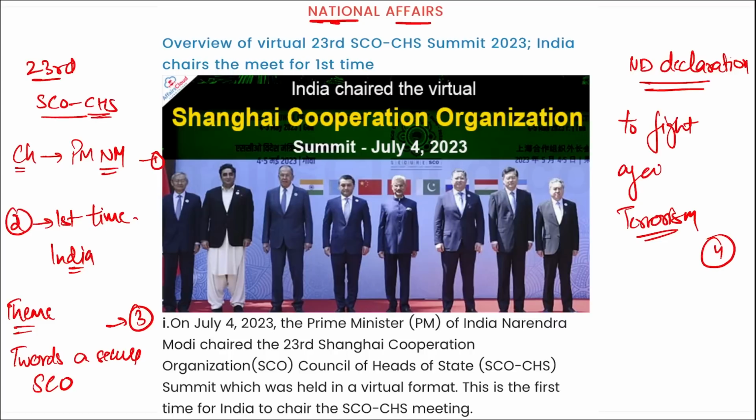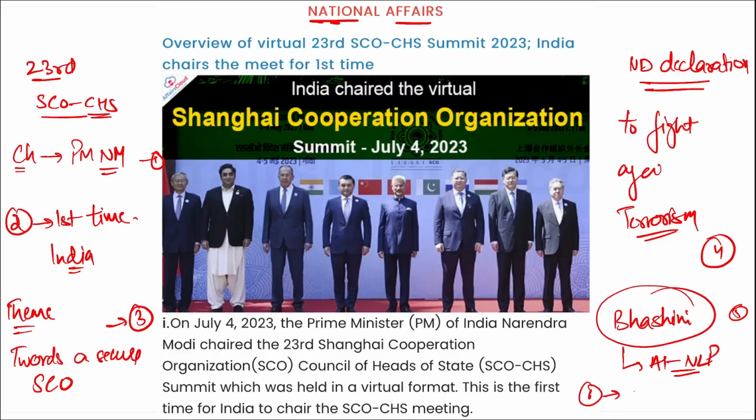Important one, right? Then the Prime Minister also presented the artificial intelligence and natural language processing based language platform, that is Bhashini. Bhashini is an artificial intelligence natural language platform that can transcend language barriers by translating in real time. This was the fifth point, and the sixth thing you can remember here is that Iran became the permanent SCO member, that is the ninth permanent SCO member.